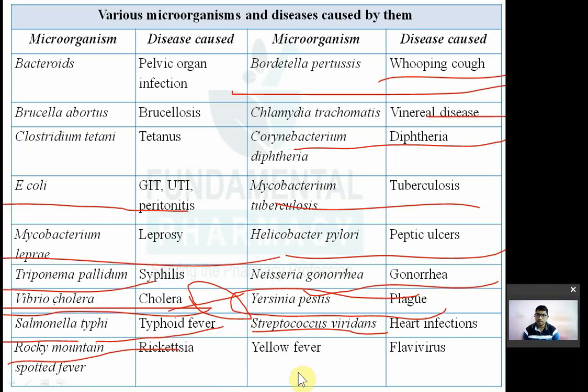Now yellow fever is caused by flavivirus. This flavivirus is again the causative organism for dengue. जो डेंगू होता है आपको, वो डेंगू भी इसकी वजह से होता है, flavivirus. So remember these. These are very simple names of microorganisms and the diseases caused by them.